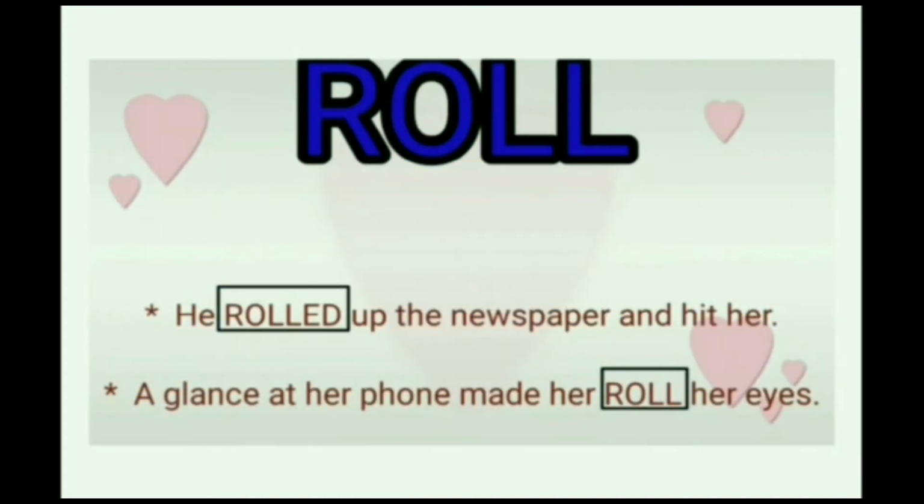Okay, let us see the examples. The first word is roll. He rolled up the newspaper and hit her. And the second sentence is, the glance at her phone made her roll her eyes. In these two sentences, which are different situations, the single word roll plays a different meaning.